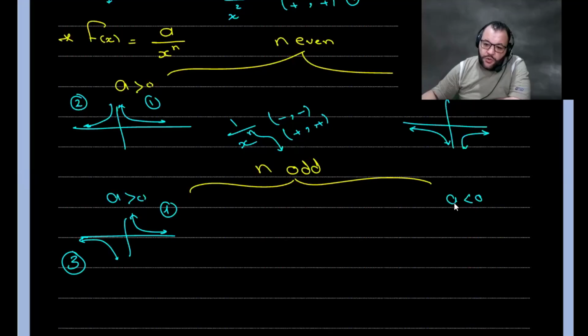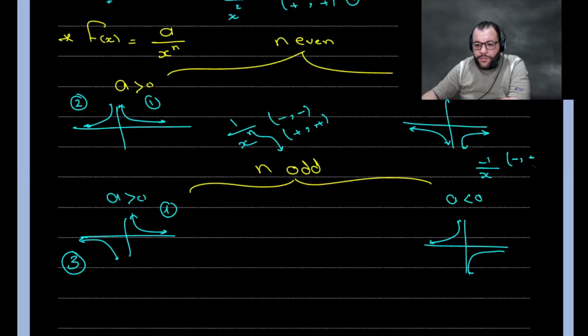But now, if a is less than 0, you will find that, suppose we have negative 1 over x. If you choose any negative value, negative divided by negative will be positive. That lies at the second quadrant. If x is positive, negative divided by positive equals negative. So positive x and negative y lies at the fourth quadrant. So the graph now lies at the second and the fourth quadrant.